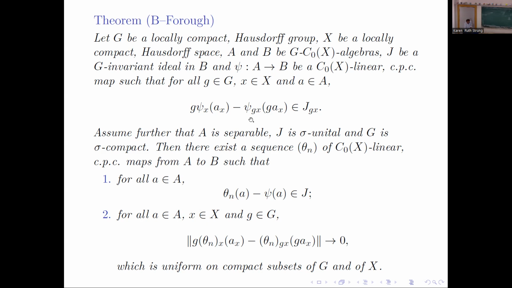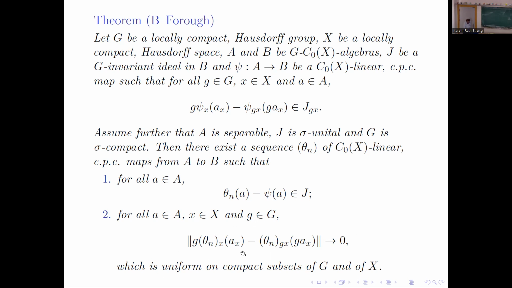So this condition is again modulo J equivariance. Assume A is separable, J is sigma-unital, and G is sigma compact, then you get a sequence of maps theta n, which is C0(X) linear, of course, such that the first condition is again that theta n is a lift of phi, and this is the asymptotic invariance of theta n. So yeah, we wanted an equivariant lift.